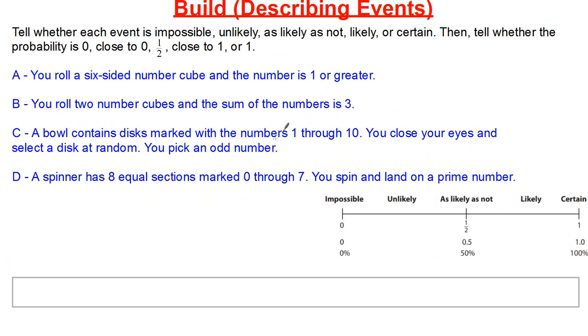Now, let's actually do a couple of examples. We're going to tell whether each event is impossible, unlikely, as likely as not, likely, or it's certain to happen.